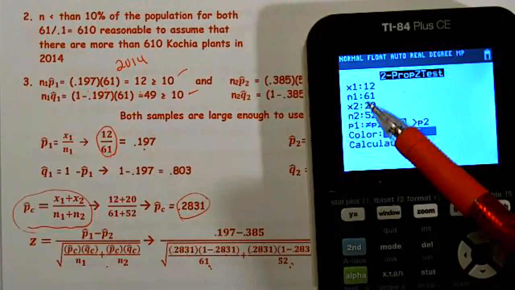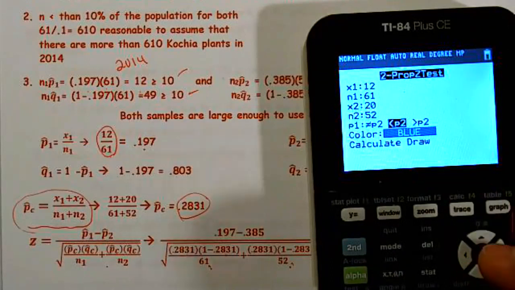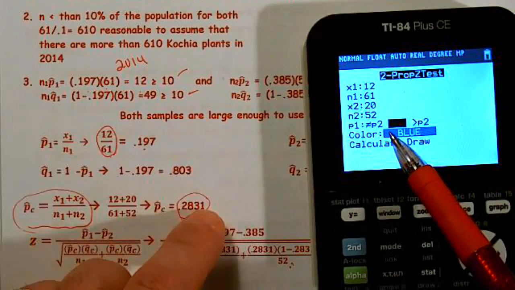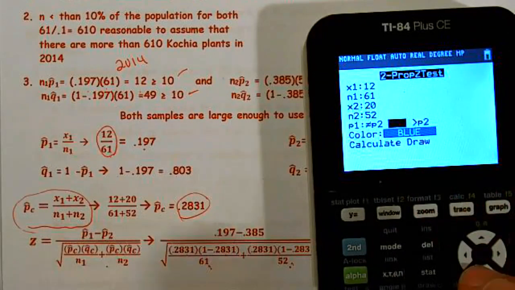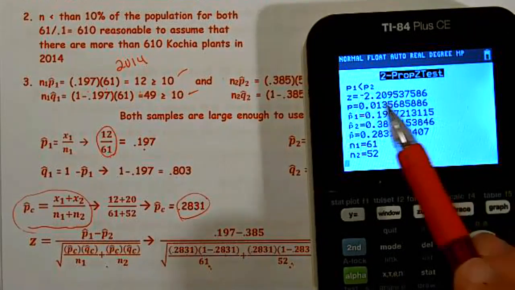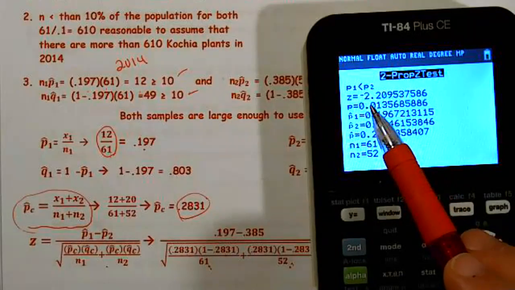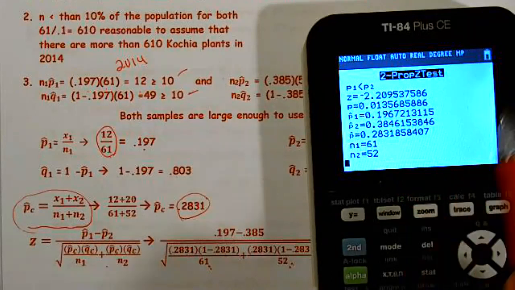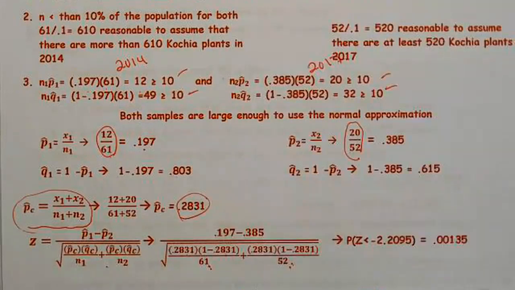So to run the test: stats, test, two proportion z-test. 12 out of 61 were resistant in 2014. 20 out of 52 were resistant in 2017. Make sure my inequality matches what I have in my alternative, which was a less than, because we thought they were less resistant in 2014. And we end up with a z-statistic of -2.2 with a p-value of about 0.0135, which is very small.